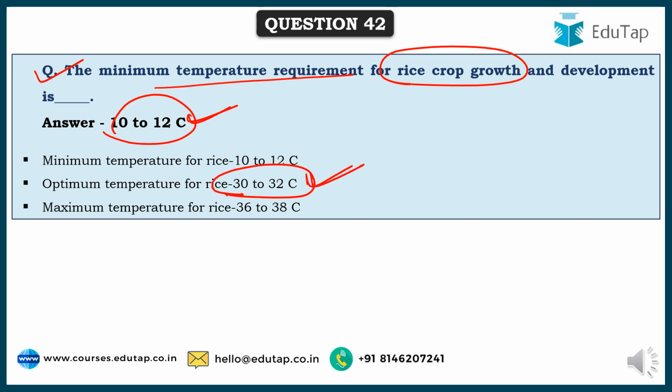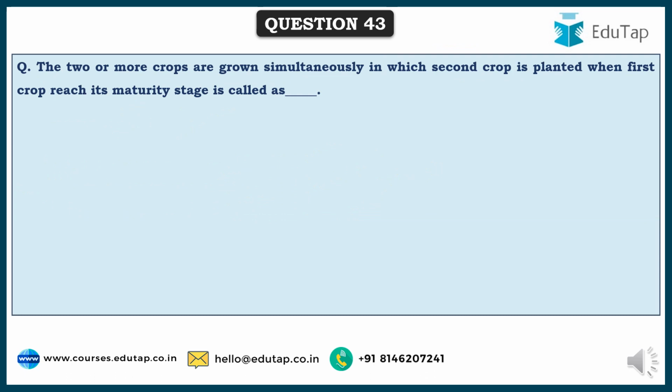The maximum which it can withstand is 36 to 38, but again yield will be compromised under conditions where it has to face maximum or minimum temperatures. If proper growth and yield are to be there, then it should be the optimum temperature. So the minimum is 10 to 12 degrees centigrade. This was asked in the exam.